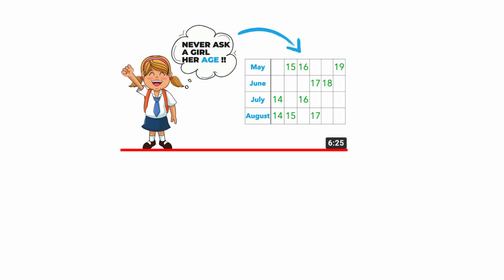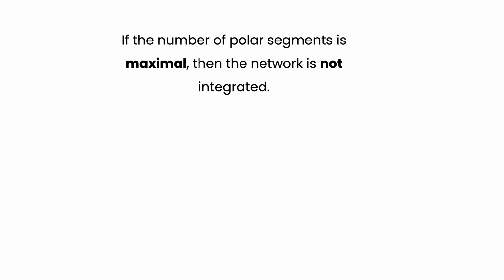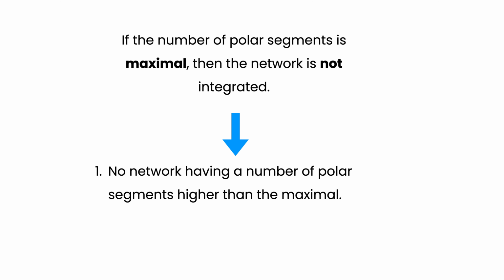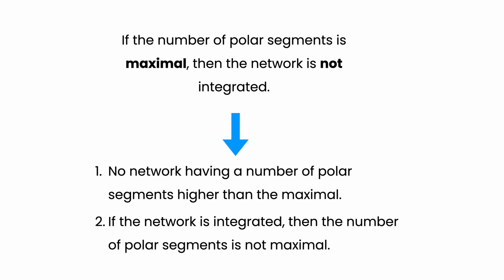Using a principle I have already shown in a previous video, which I recommend you watch, Cheryl's Birthday. This principle entails asking, given the statement, what else must be true? If the statement is true, then it would have been possible to build infinite networks and find none of them with a number of polar segments bigger than this maximal number. The second thing we can infer is its contrapositive. If the network is integrated, then the number of polar segments is not maximal, which is true because the initial statement is assumed to be true.